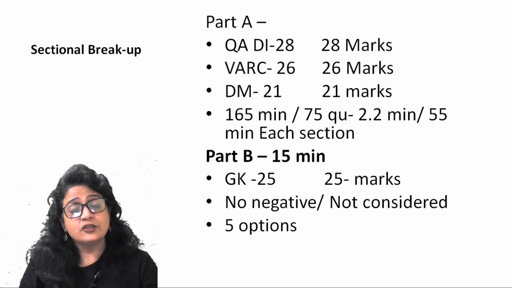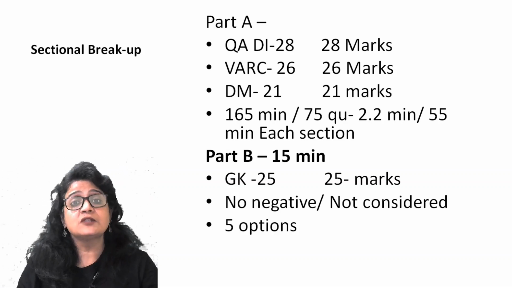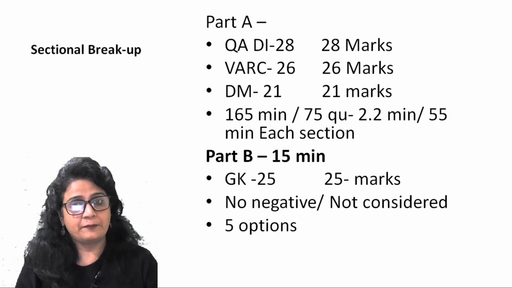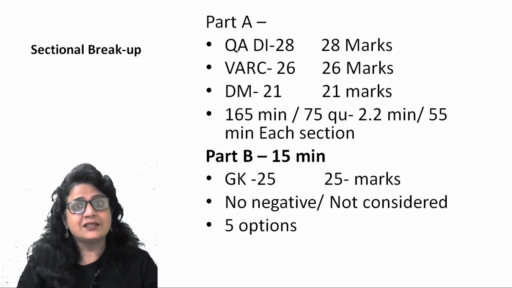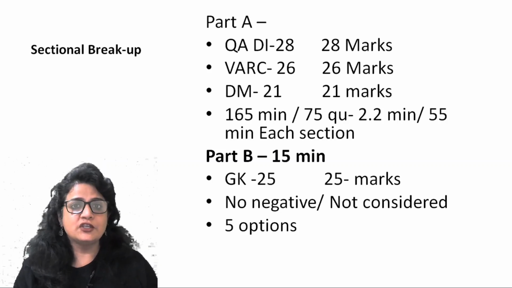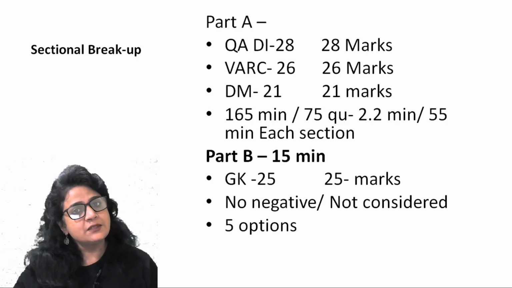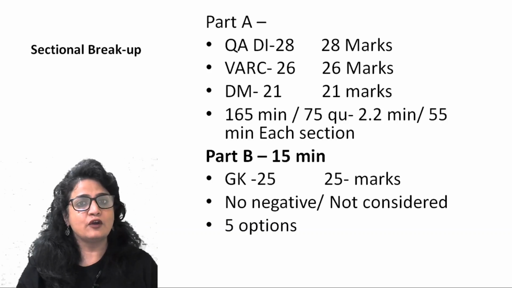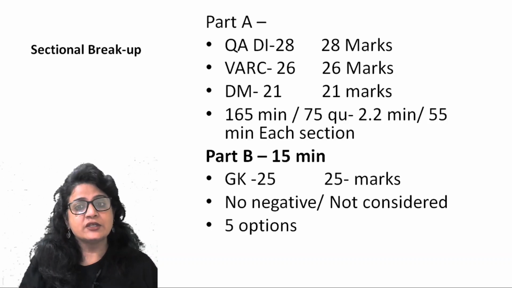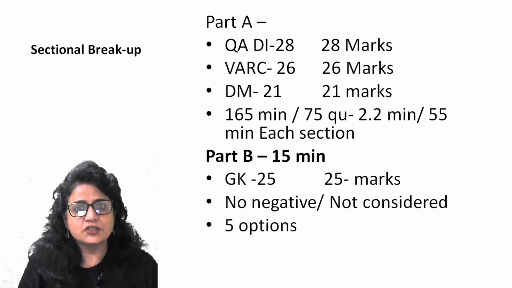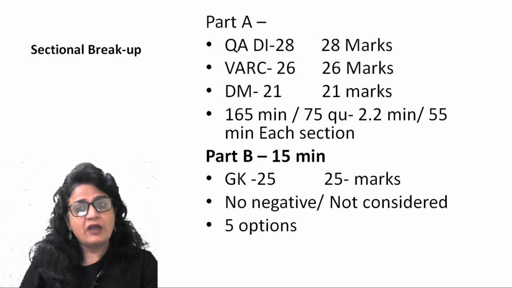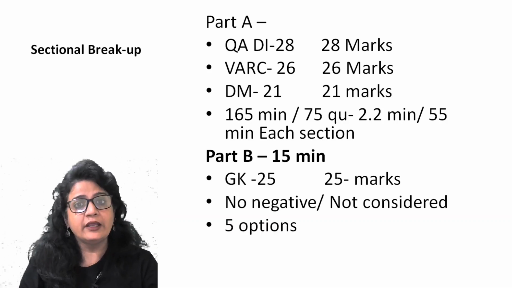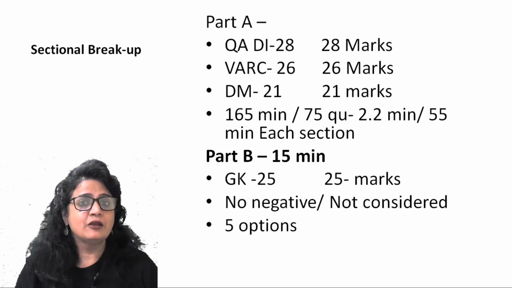Or another strategy could be that you spend 45 minutes each section and then spend the remaining time on your strongest area. That is how you can allocate sufficient time to each section, as well as try to increase your overall score. So 55 minutes each section or 2.2 minutes each question. Whichever strategy you want to employ, you have to keep in mind that you have to clear the sectional cutoff. Accordingly, you will have to devote sufficient time to each section.